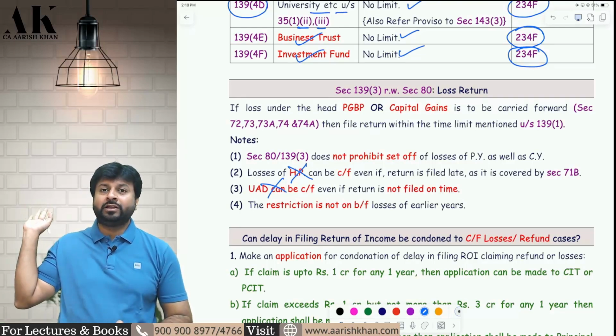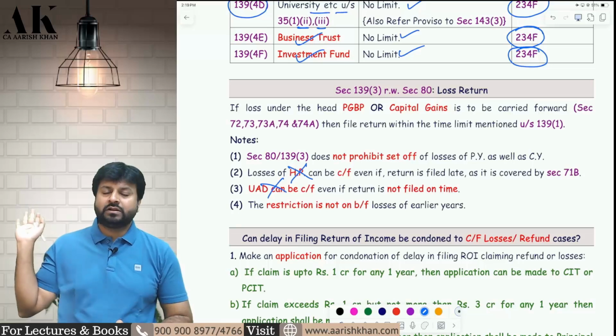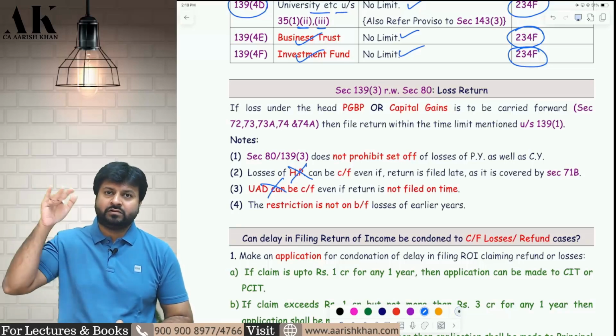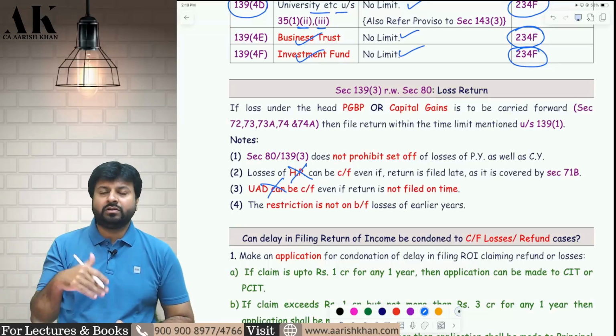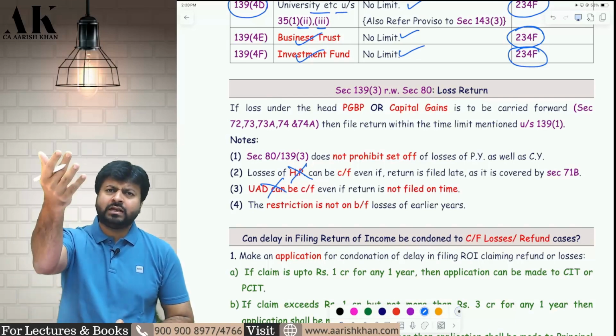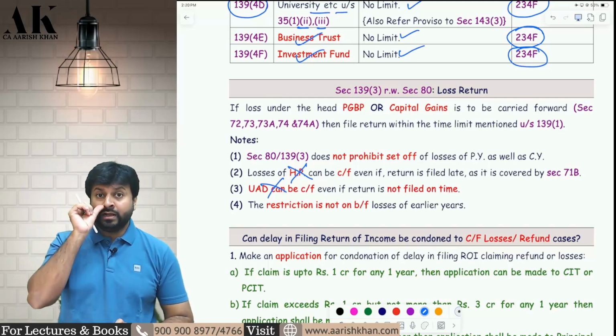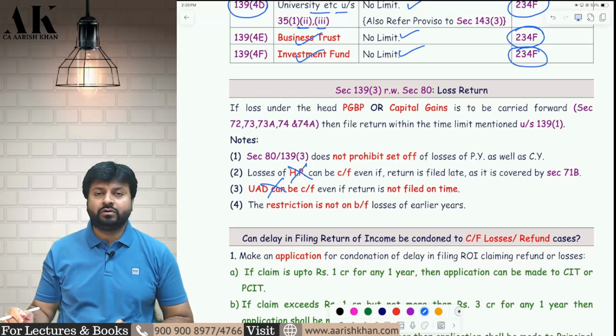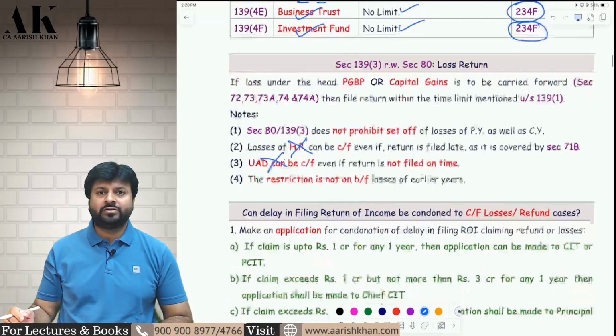Even if you want to bring in your brought forward losses of last year, suppose there was a loss last year of PGBP of 5 lakh rupees. Now you are bringing it in the current year. Now in the current year you have filed the return late. You can carry forward the last year's losses. No issue in that. Current year losses will not be allowed to carry forward if you don't file the return on time. I hope it is clear to all of you.